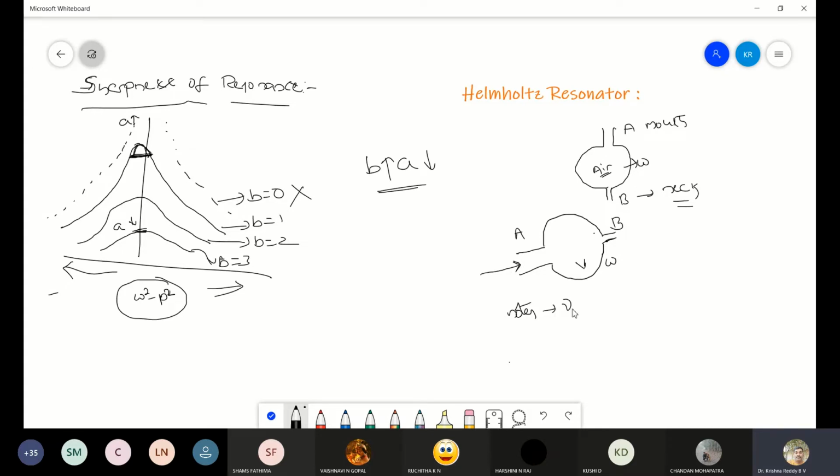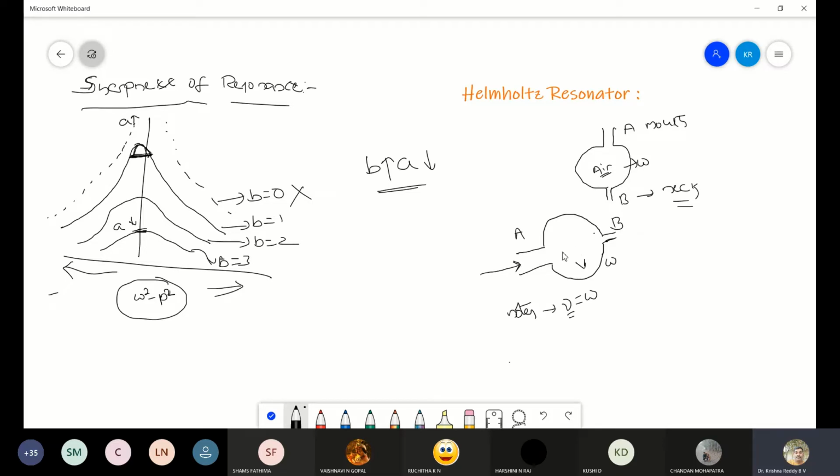All those notes are carried by the air, and that air enters the resonator. At a particular time, the air present inside the resonator will be vibrating with one of the frequencies of the musical notes. As we said, there will be many musical notes carried by the air, and that air enters the resonator.